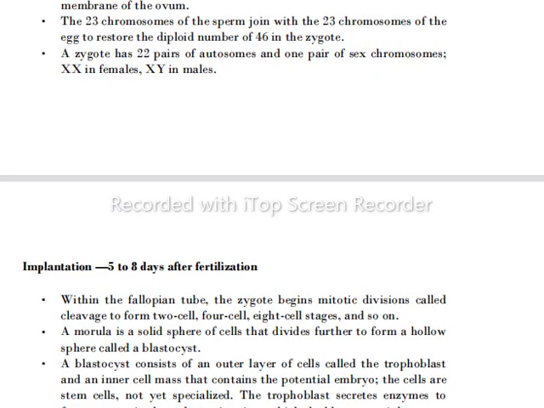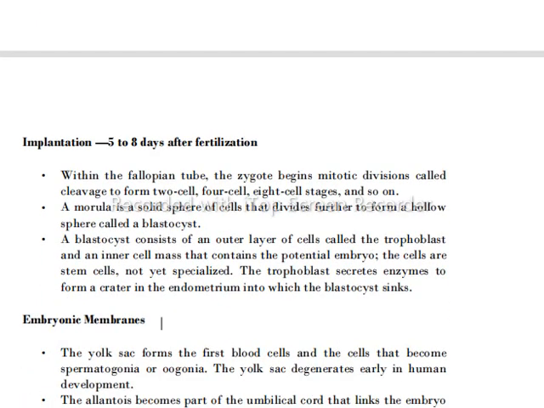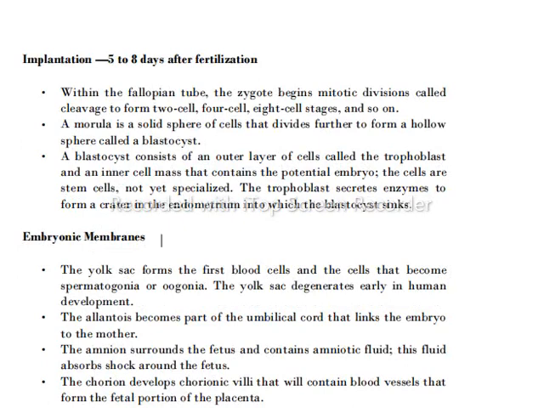A zygote has 22 pairs of autosomes and 1 pair of sex chromosomes, XX in females, XY in males. Implantation: 5 to 8 days after fertilization, within the fallopian tube, the zygote begins mitotic divisions called cleavage to form 2-cell, 4-cell, 8-cell stages, and so on. A morula is a solid sphere of cells that divides further to form a hollow sphere called a blastocyst.